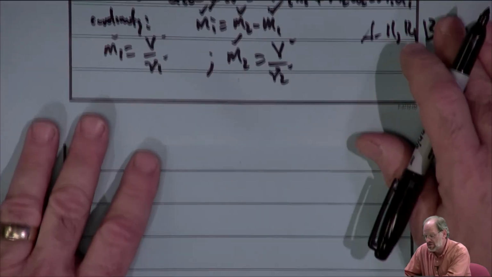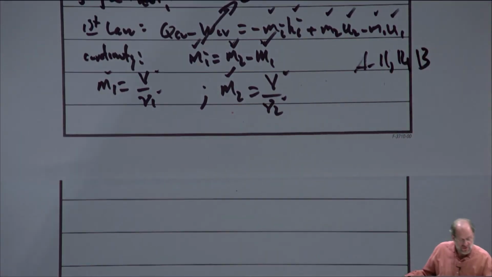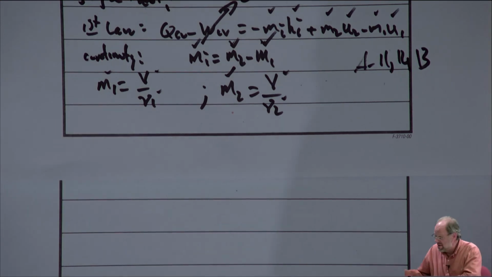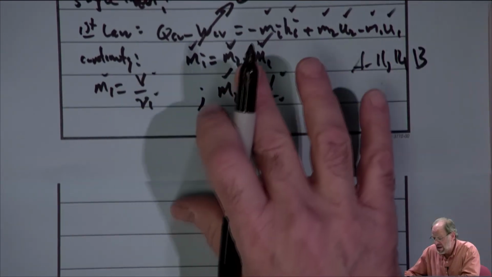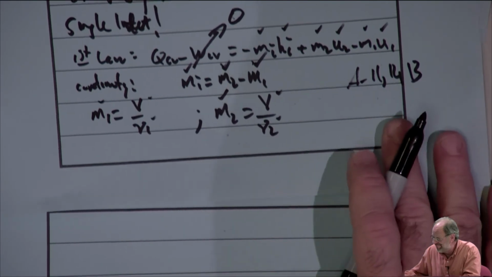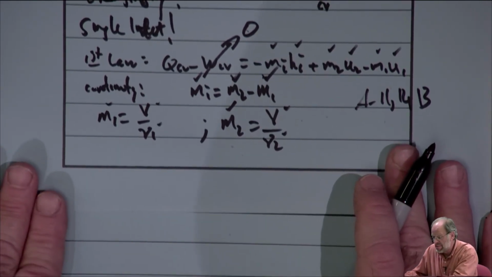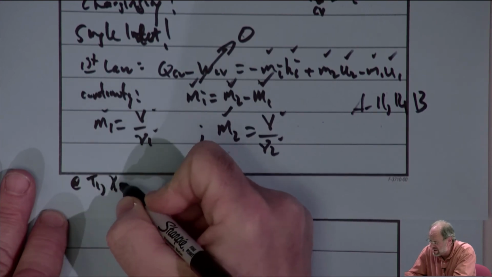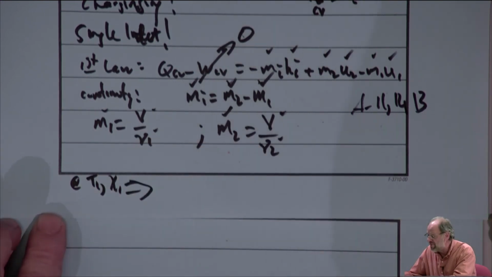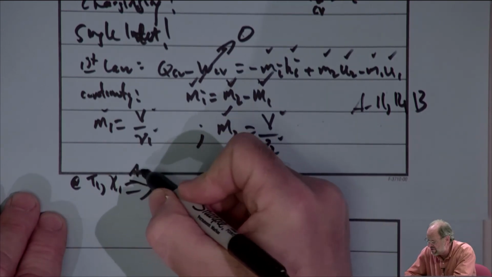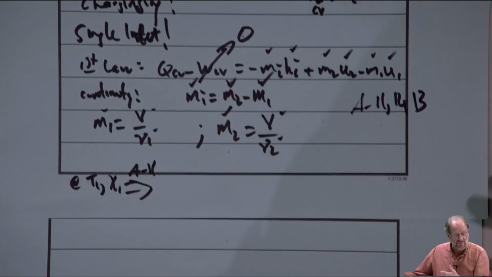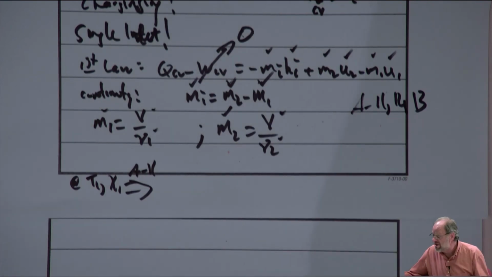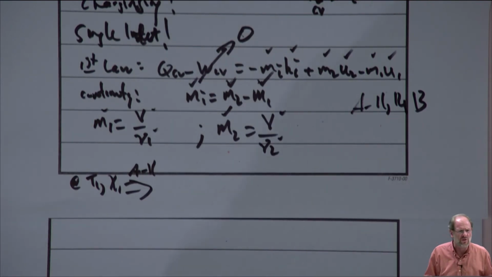Let's just go ahead and solve this problem. And we'll start by throwing together property data. At T1 and quality at 1, it's a two-phase mixture. We know that we have to use table A11 for two-phase mixtures when we're given temperature. So we just go down to the 14-degree line.